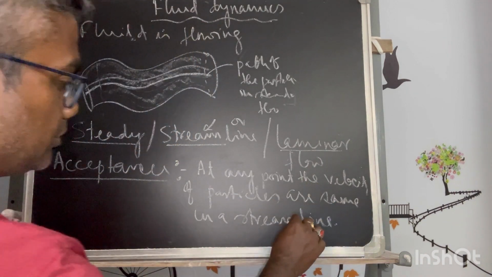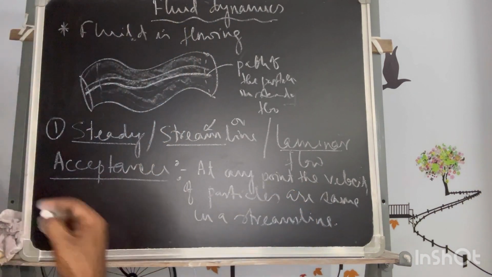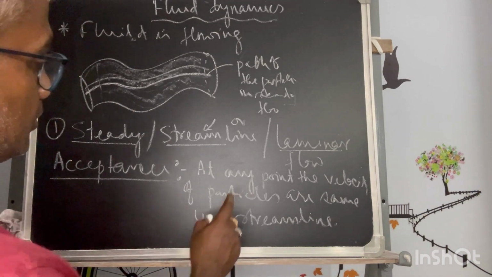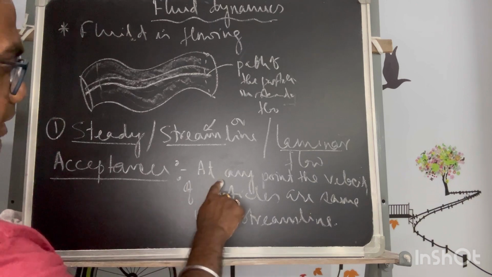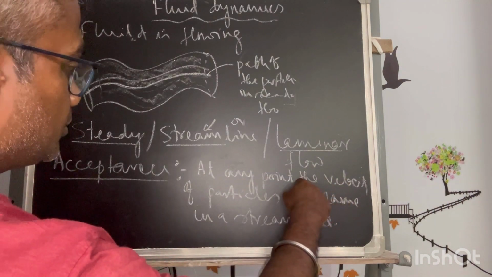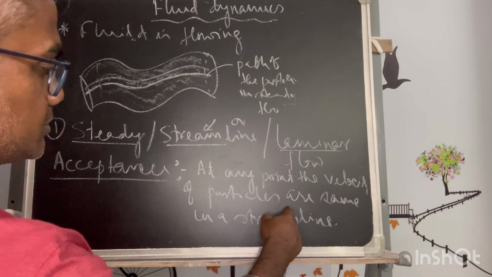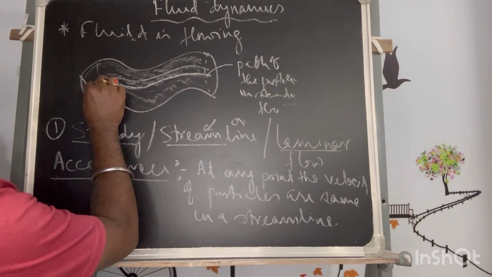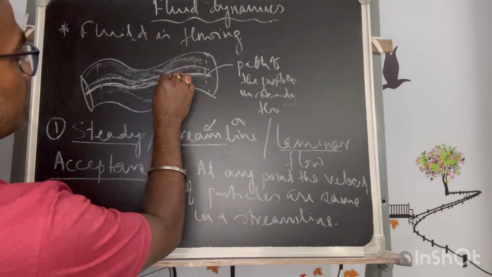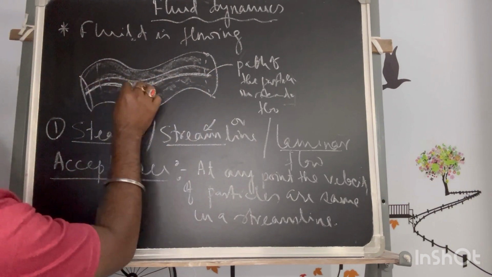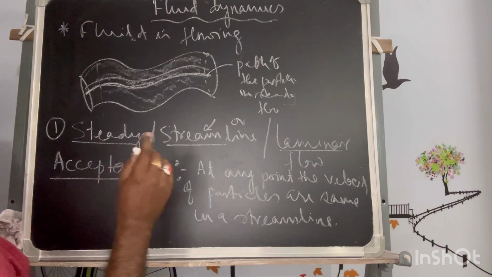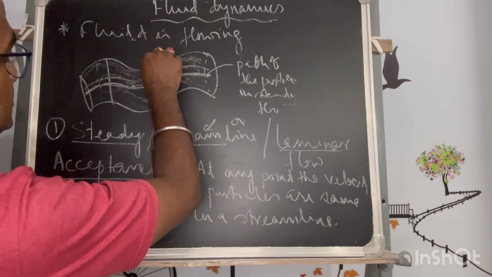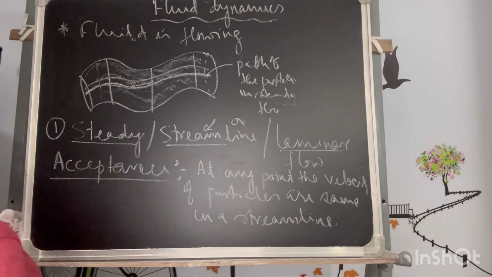This is in my own language I am saying. Maybe the language in the textbook is different, but as per my understanding, at any point the velocity of particles are same in a streamline. That means if I consider this is a streamline followed by the particles moving in this path, having same velocity at any point, because if I consider this is one cross section line, this is another cross section line, this is another cross section line.